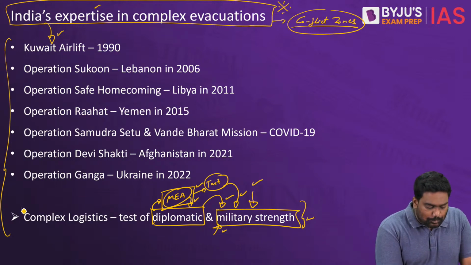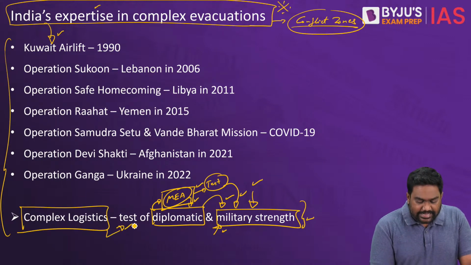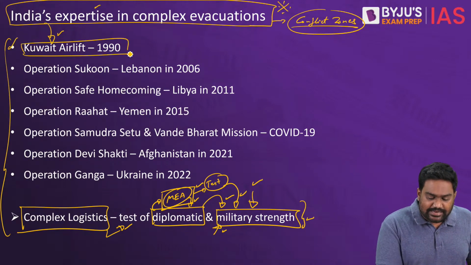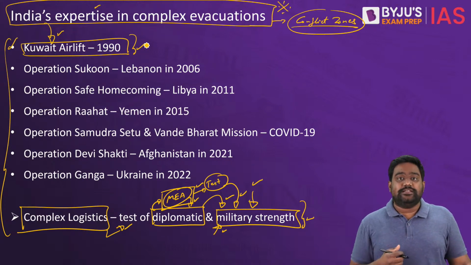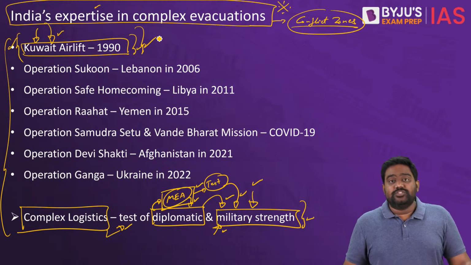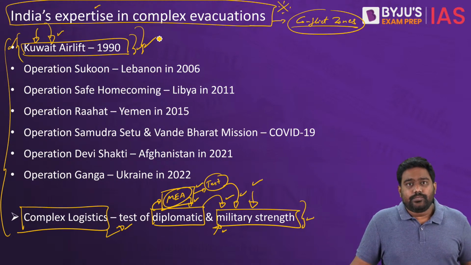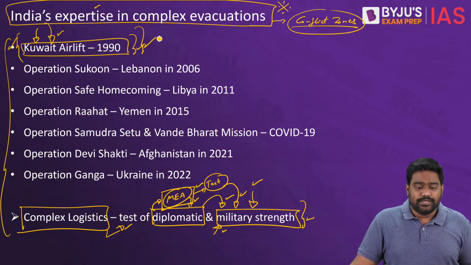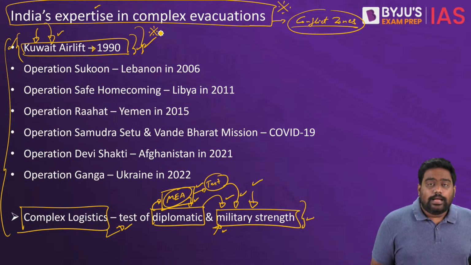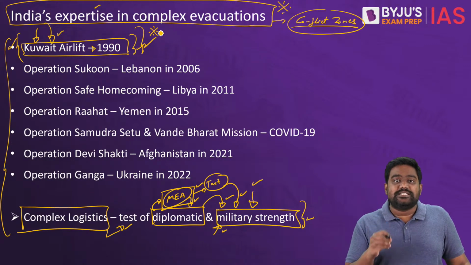And India has been able to pull this off repeatedly again and again in the last 30 years. It all started with the Kuwait airlift in 1990. When Saddam Hussein, the dictator of Iraq, had invaded Kuwait, there were lakhs of Indians who were trapped in Iraq and Kuwait. Around 1,70,000 plus Indians. All of them were safely evacuated through a complex mission, and this was the world's largest evacuation.